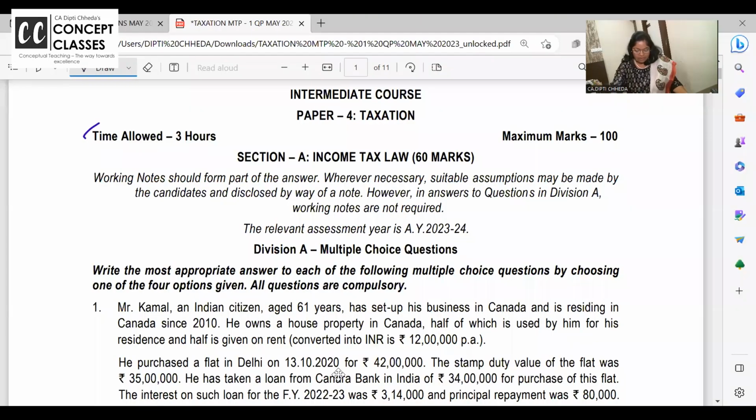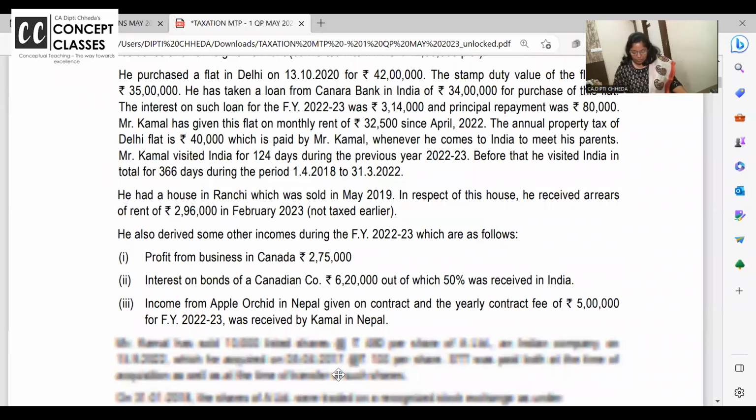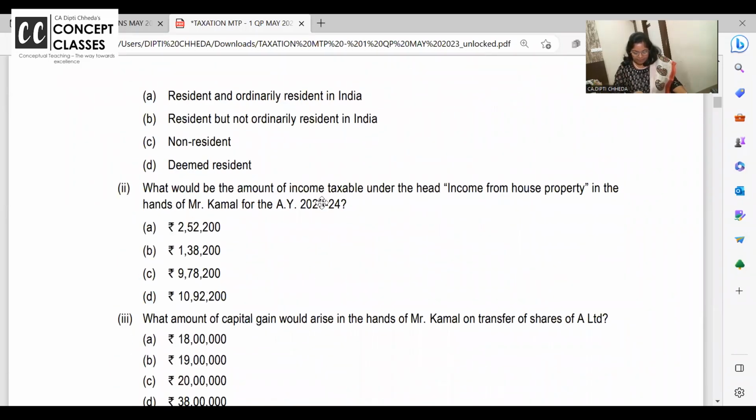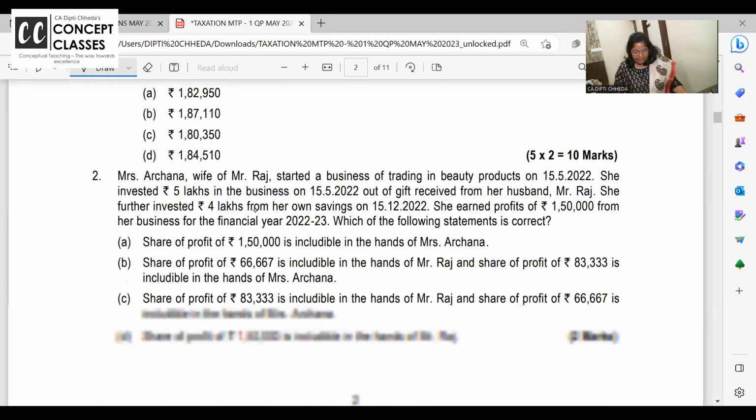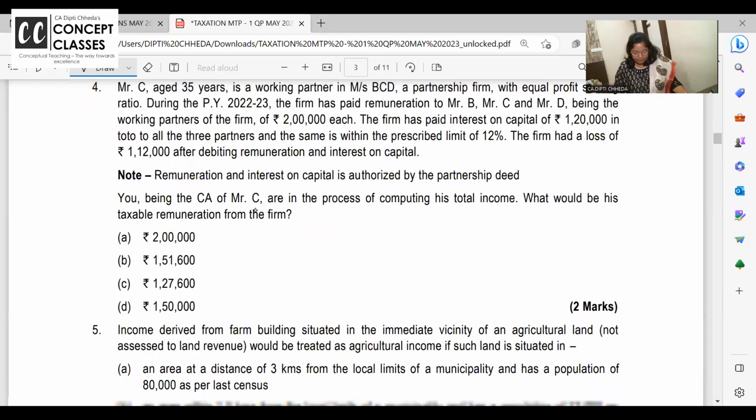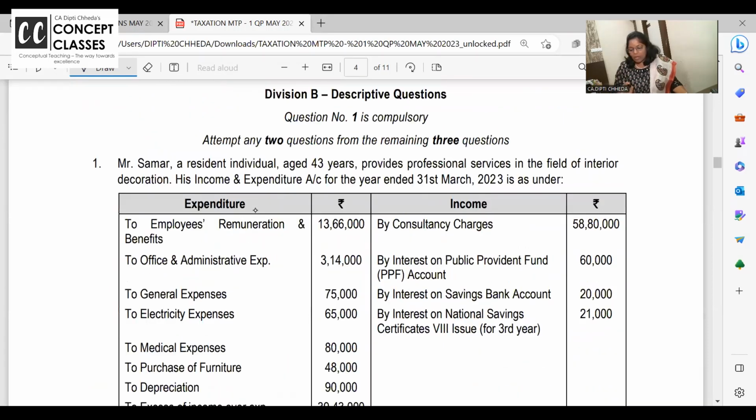Let us start now with full-fledged questions. We have completed question number 1, and we have completed all the MCQs. Now I'm going to descriptive. Question number 1 is always compute the total income, and in that the highlight is business head and deductions, with add-on flavor: either 80G they will give or agricultural income step method calculation they will give. So we will solve all these questions very quickly.